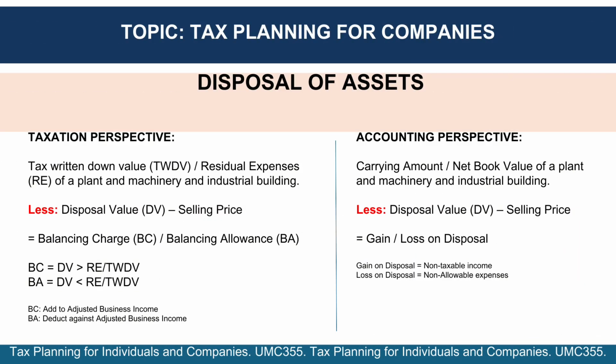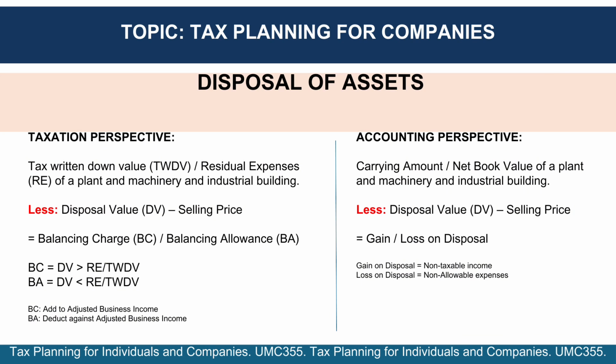From a taxation perspective, the key consideration is the difference between the tax written down value, TWDV, and the disposal value, DV. This difference results in either a balancing charge, BC, or balancing allowance, BA. A BC, when the DV exceeds the TWDV, is added to adjusted business income, while a BA, when the DV is less than the TWDV, is deducted from it. In contrast, the accounting perspective focuses on the carrying amount or net book value, with gains or losses on disposal